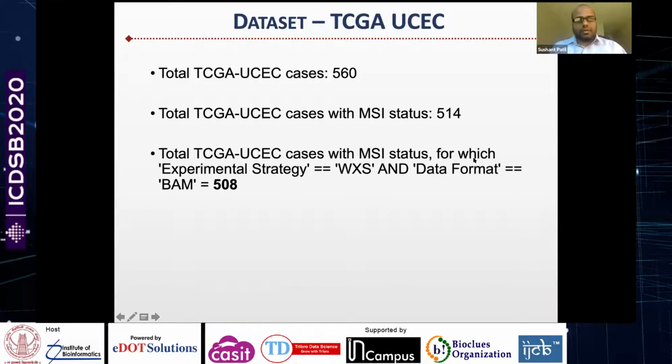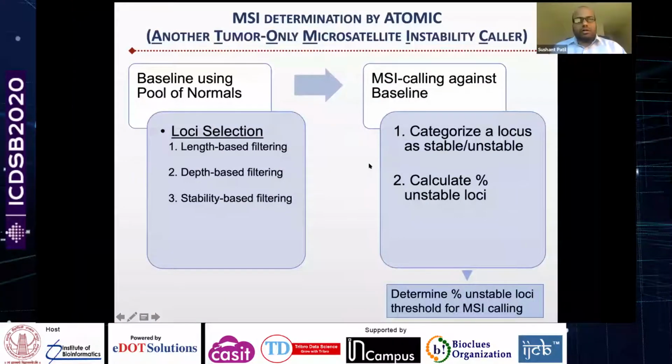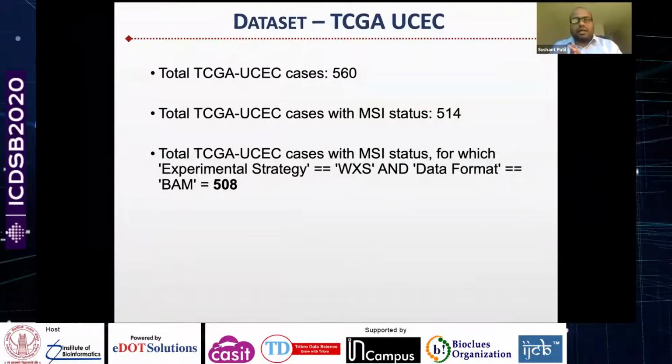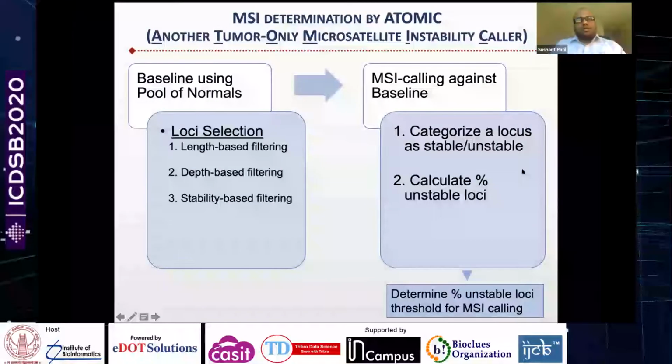So here today I'm going to show you data from the TCGA UCEC cohort, which has around 500 cases, and the gold standard here is again the MSI status determined by the capillary electrophoresis method. So 514 samples have that. Okay, so our in-house name for the algorithm is ATOMIC, which stands for another tumor-only microsatellite instability caller. We couldn't come up with a more catchy name, so suggestions are welcome.